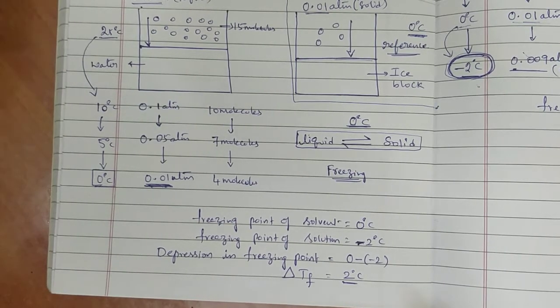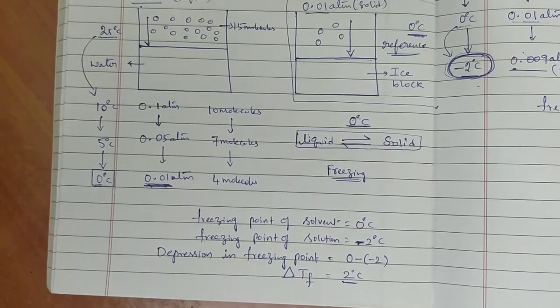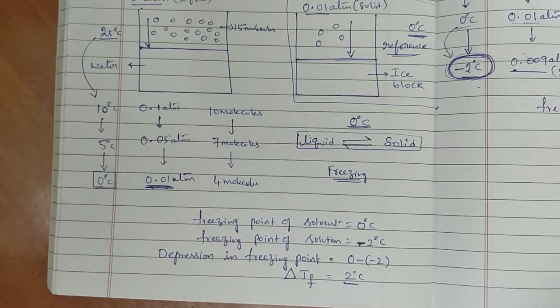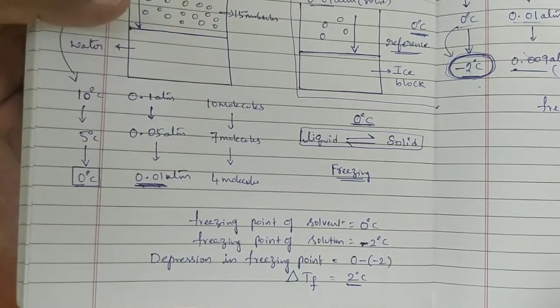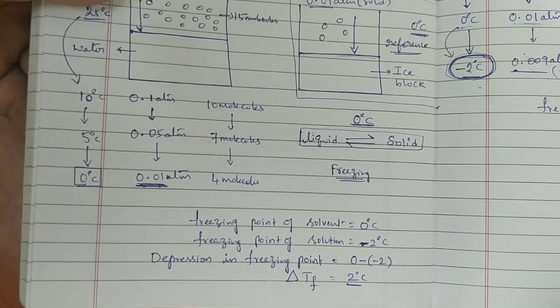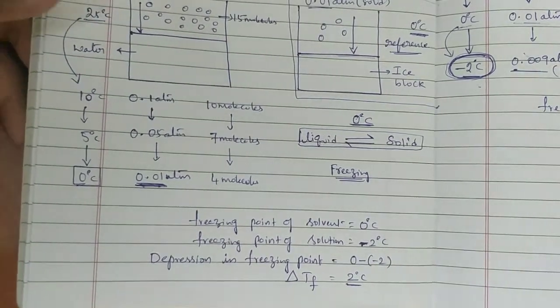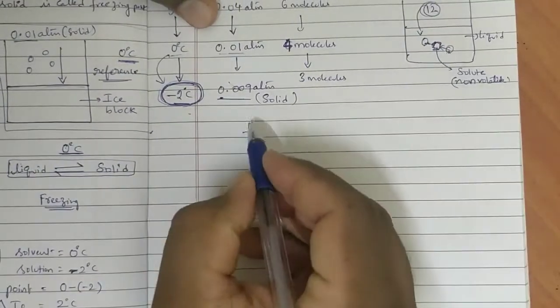Okay? In what way we derived the elevation in boiling point, like that here also we can derive, but the derivations are not required. Already we have taken one example, na? Is it okay? So directly I am going to write the formula for depression in freezing point. Observe.